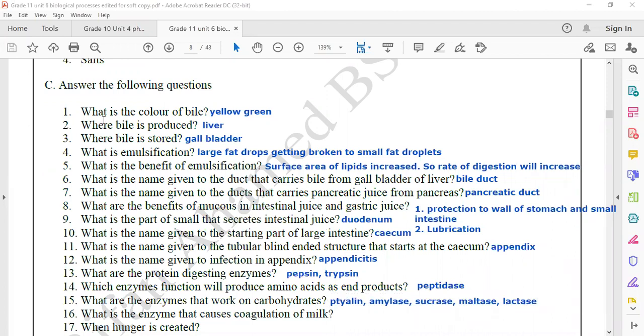What is the enzyme that causes coagulation of milk? Milk coagulation is caused by renin, the enzyme.